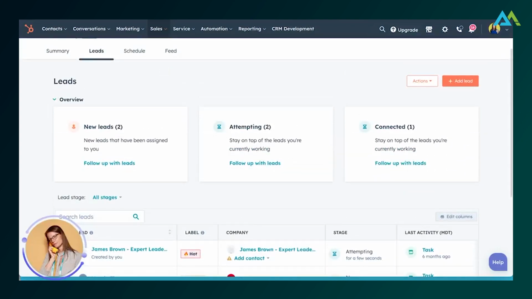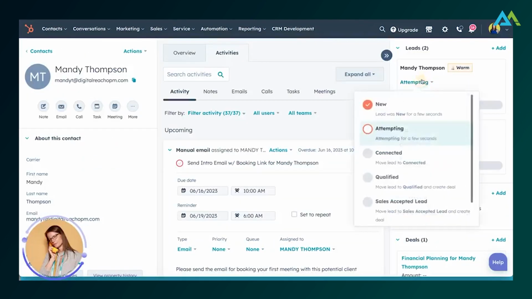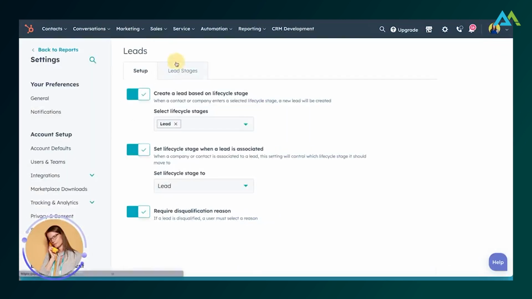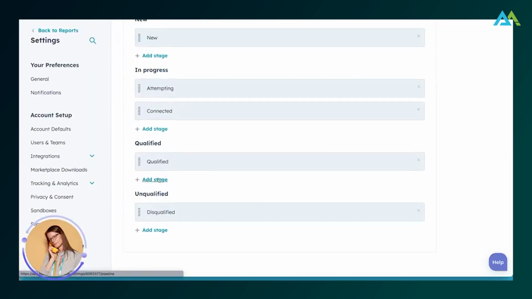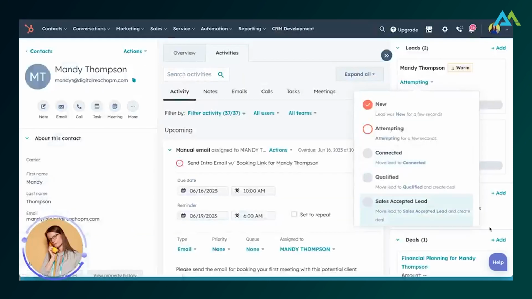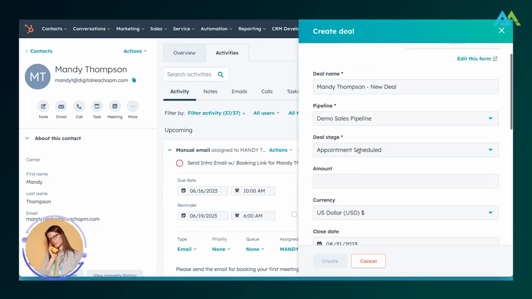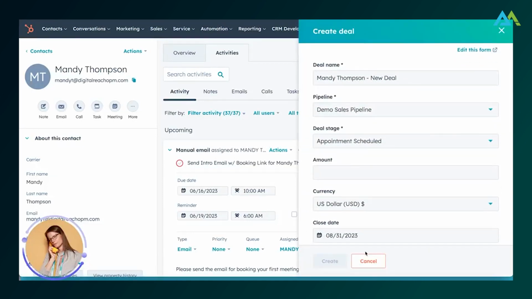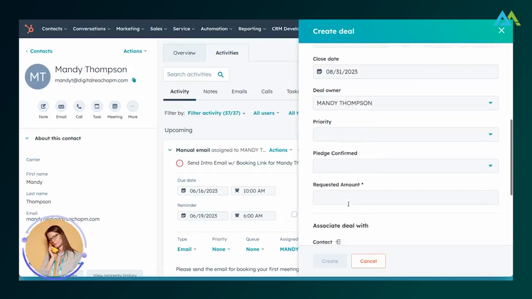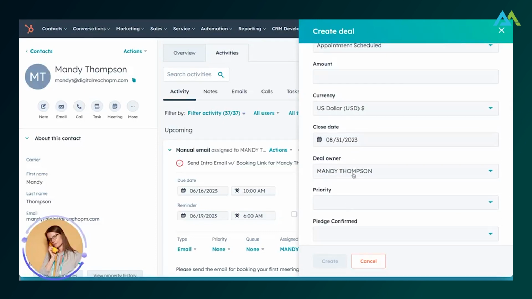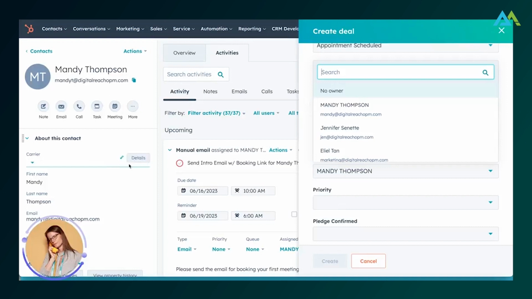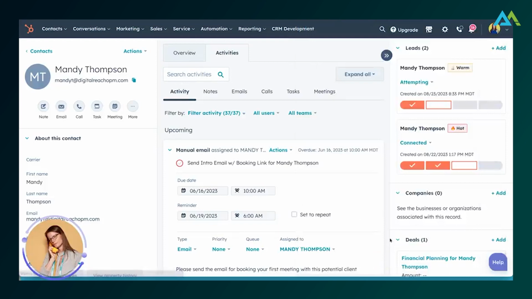Because if you remember from taking a look at this, if I want to move a lead to qualified, right? So let's recap right here. We have our stages, right? So qualified falls under qualified. So if I have a lead that's qualified, then when I go to mark that lead as qualified, I'm going to be prompted to create a deal, right? So this would be a great handoff because then I can create a deal and make the deal owner the rep that I want to have it handed off to, and they can have an automation and know that, right? So that's great. They get to the final stage.